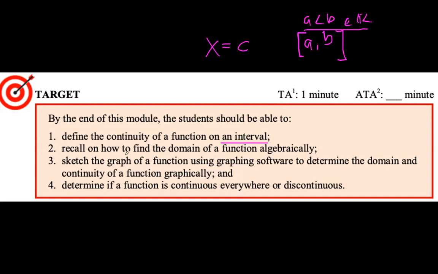Okay, number 2, recall on how to find the domain of a function algebraically. We already discussed this. And number 3, sketch the graph of function using graphing software. Wow. So may cheat sheet tayo, graphing software. To determine the domain and the range, ba to? The domain and continuity of a function graphically. So kailangan makita yung domain and continuity. And determine if a function is continuous everywhere or discontinuous.